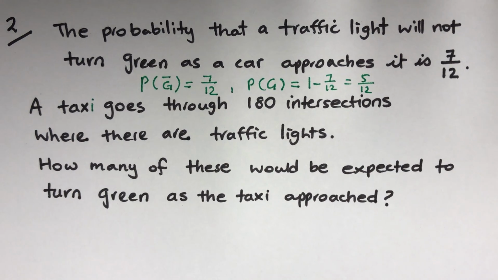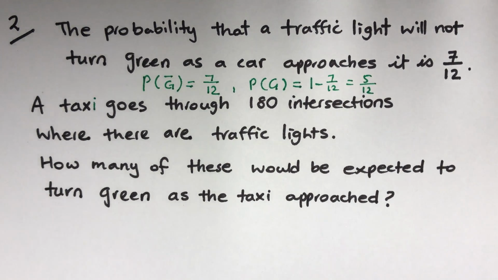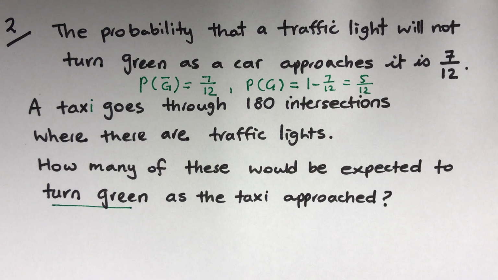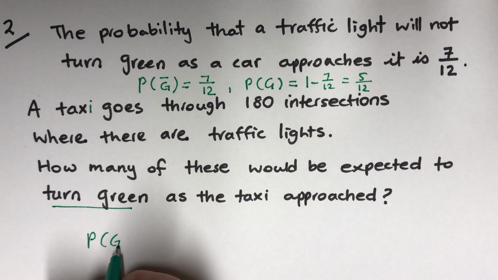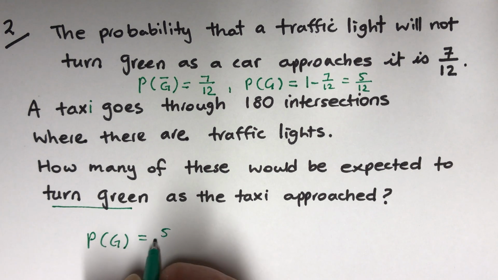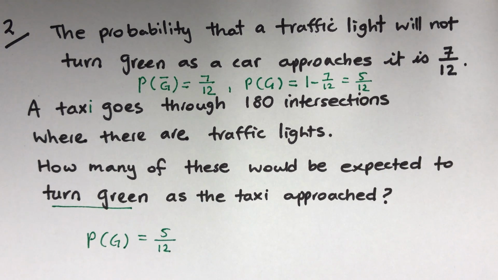A taxi goes through 180 intersections where there are traffic lights. How many of these would be expected to turn green as the taxi approached? Luckily we got that: the probability of turning green is 5 over 12.